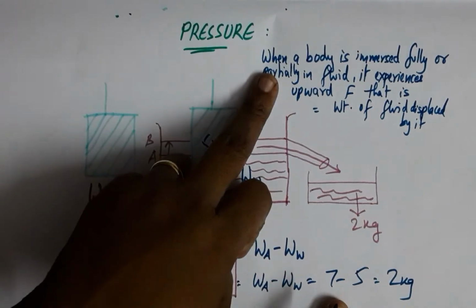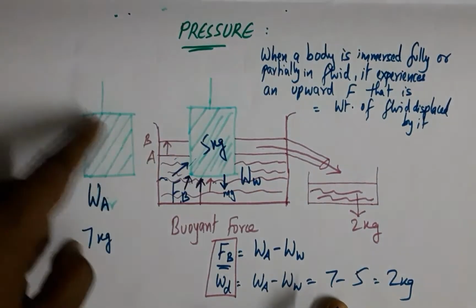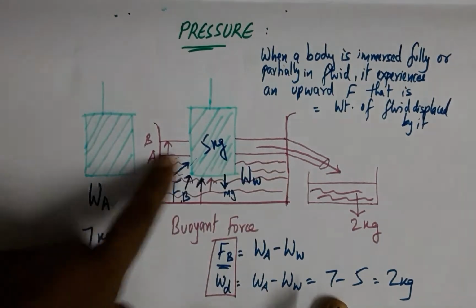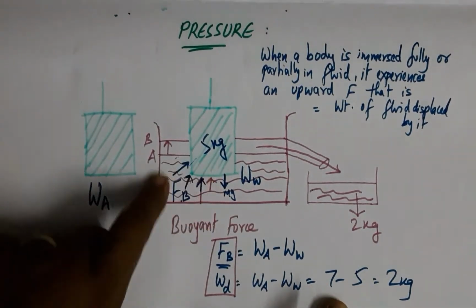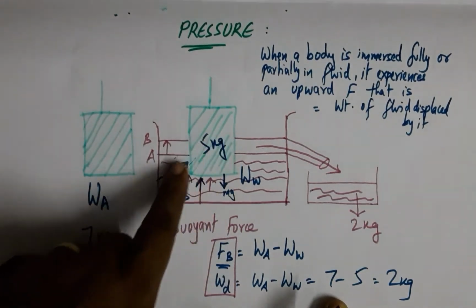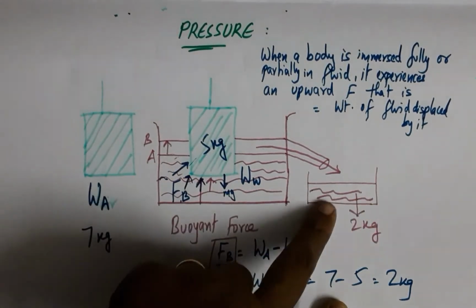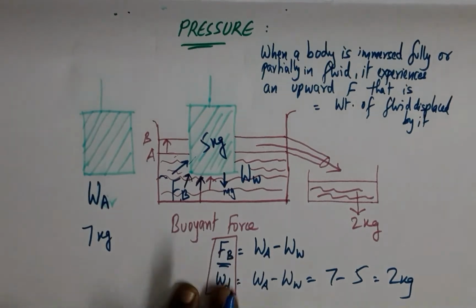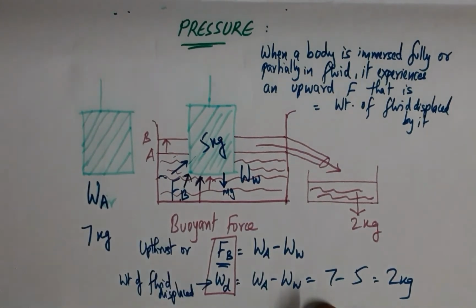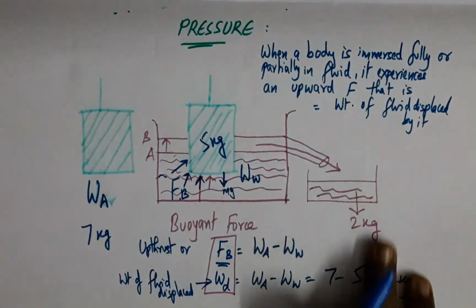So the Archimedes principle states that when a body is immersed fully or partially in a fluid, it experiences an upward thrust or the buoyant force that is equal to the weight of the fluid displaced. These two are equal, the displaced fluid. This Fb is also called upthrust or the buoyant force, and this is the Archimedes principle.